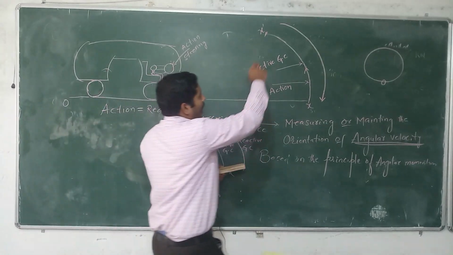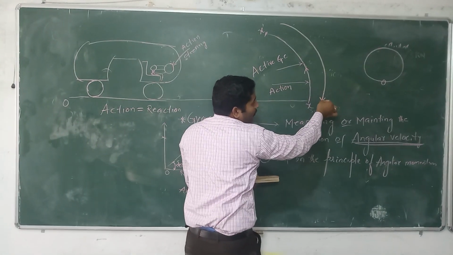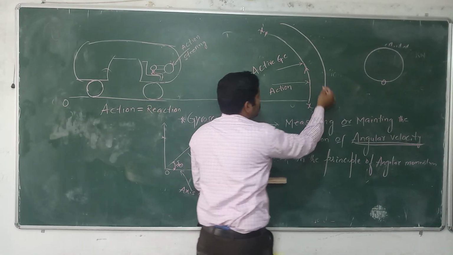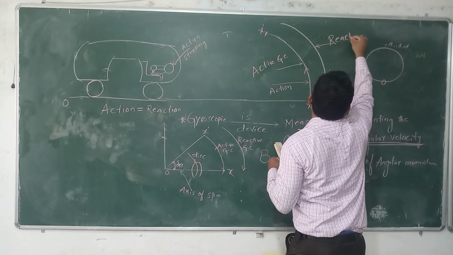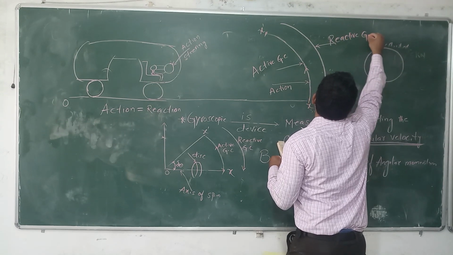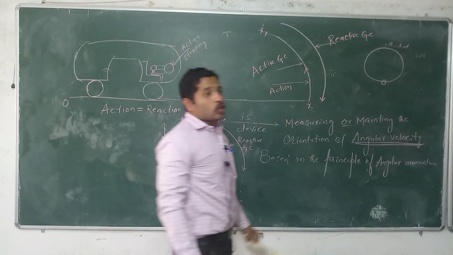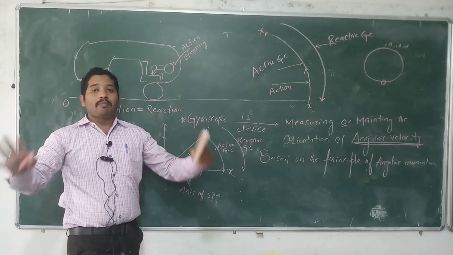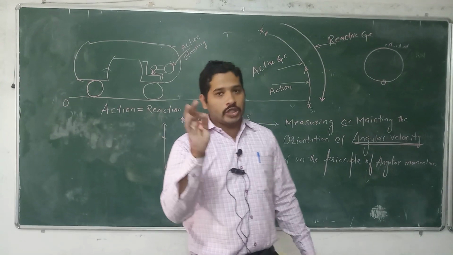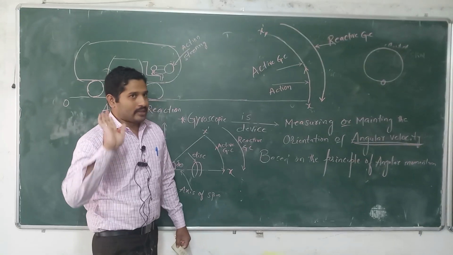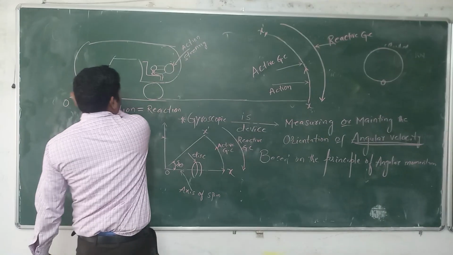It comes back to the same position. This one we can say is the reactive gyroscopic couple. The reactive gyroscopic couple maintains the body in an equilibrium condition. Listen, okay now? So O to X.